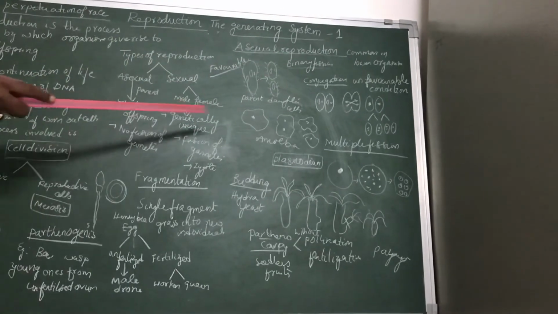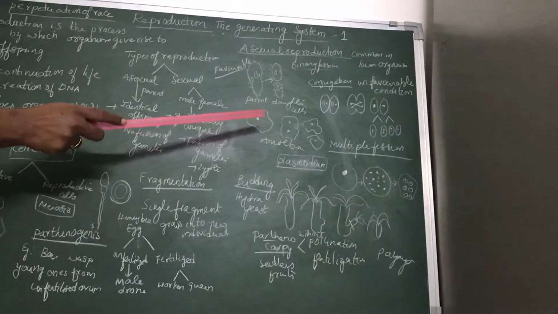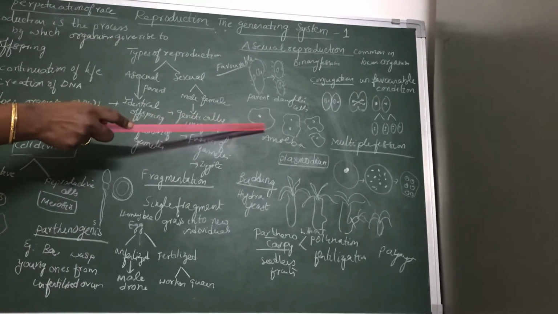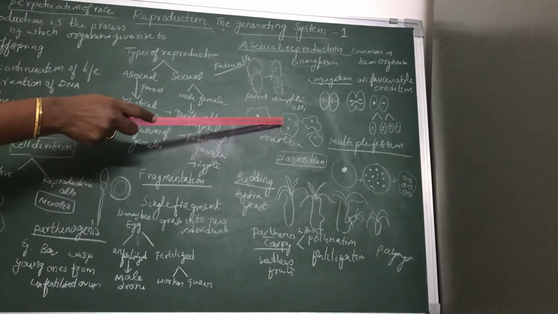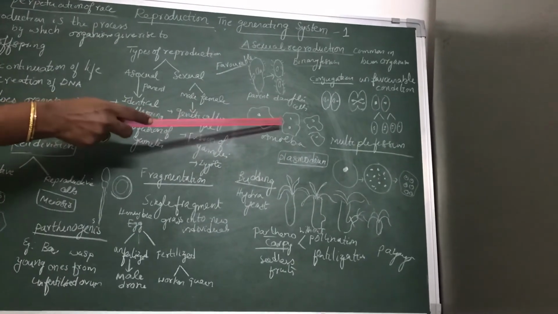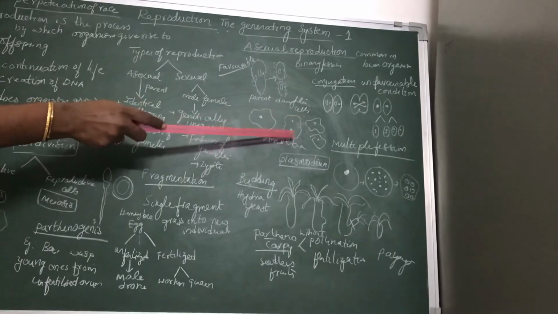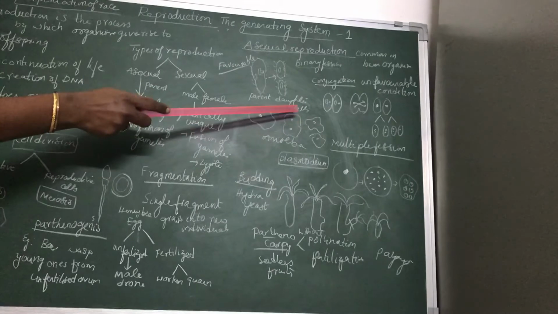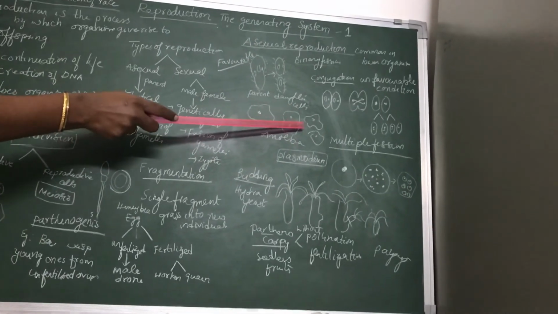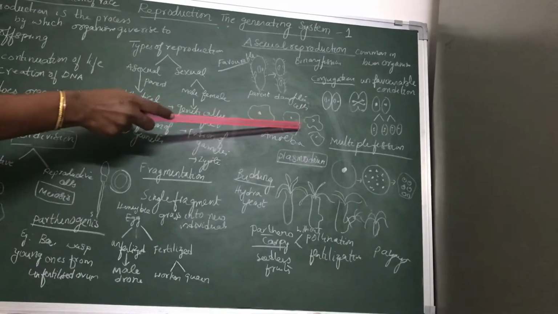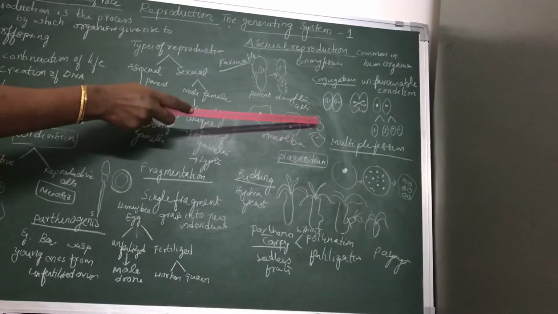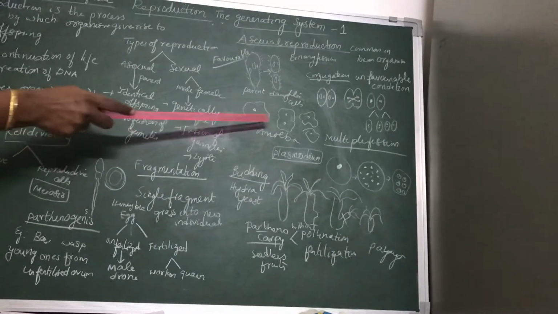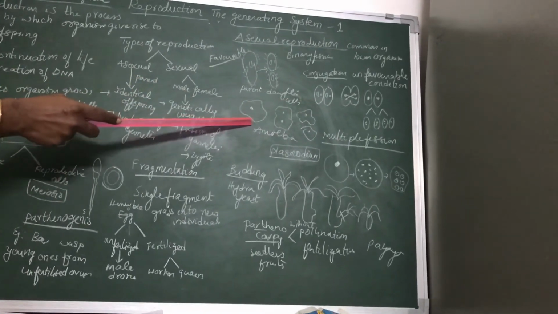And this type of binary fission is also seen in amoeba. Amoeba is also a unicellular organism. It has a nucleus and cytoplasm. During binary fission, a constriction appears at the body wall, and this constriction deepens, and meanwhile the nucleus elongates and divides into two daughter nuclei, and these two nuclei move to opposite sides, and the constriction deepens, a cell membrane is formed, and two daughter cells are formed. These two daughter cells are identical to the parent. Two daughter cells are formed. That's why this is called binary fission.